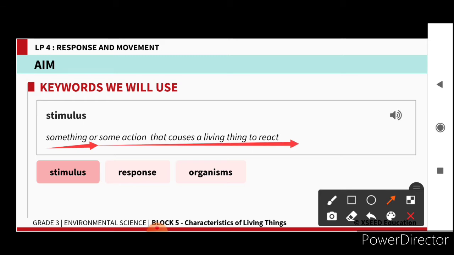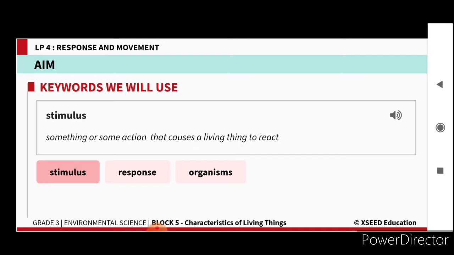Any action we are doing is known as stimulus. This action makes that living thing respond, either by movement or some other change. Stimulus is nothing but the action we are doing, the change that occurs in the environment.